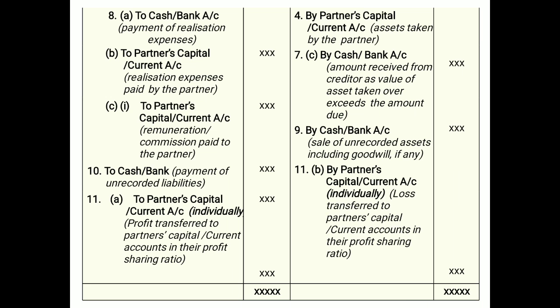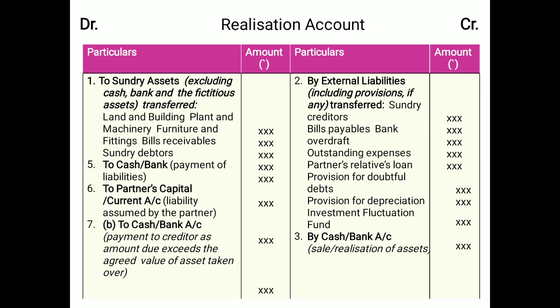Item number 4 refers to the assets taken by the partner. Item number 5 is related to the payment of liabilities. Item number 6 refers to the liabilities taken by the partner. Item number 7 means the payments to the creditors.